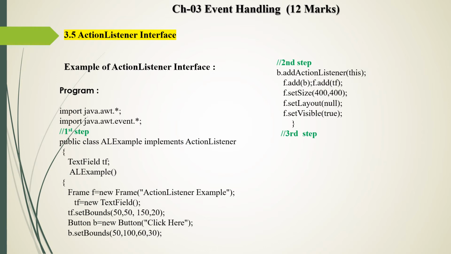Okay, so the next, third step is to override the method. Here we override the method public void actionPerformed. Only one method is related to the ActionListener interface. Overriding the method means I declare that method, and in the method I pass the object of ActionEvent. I create one object of the ActionEvent class and pass it in actionPerformed. Then I declare the code for that.